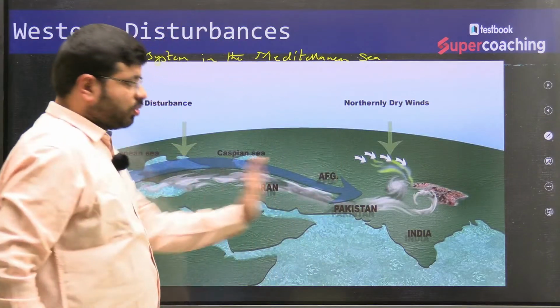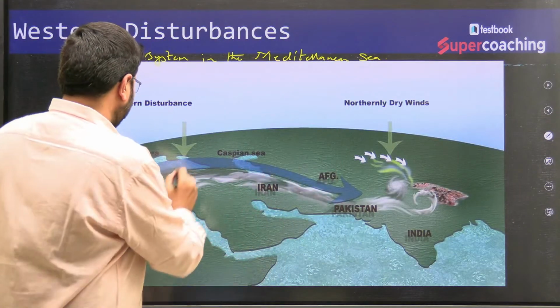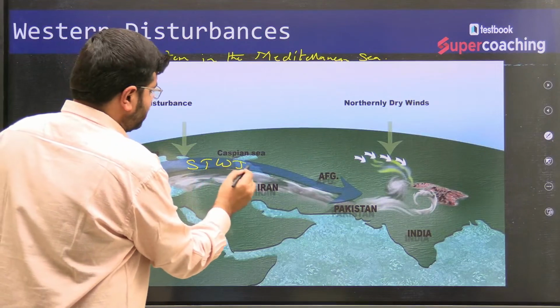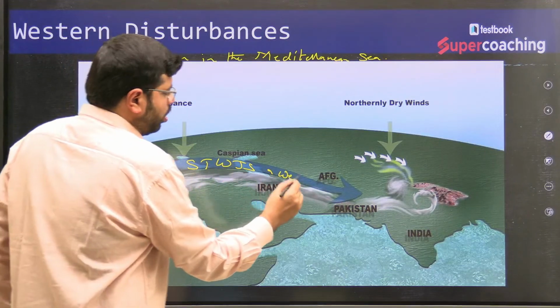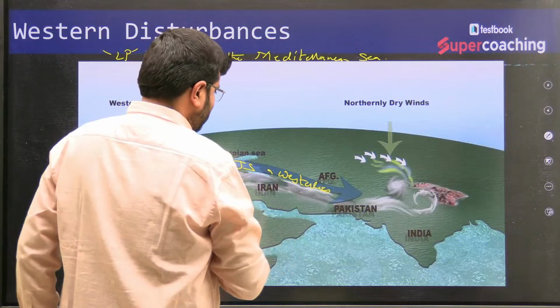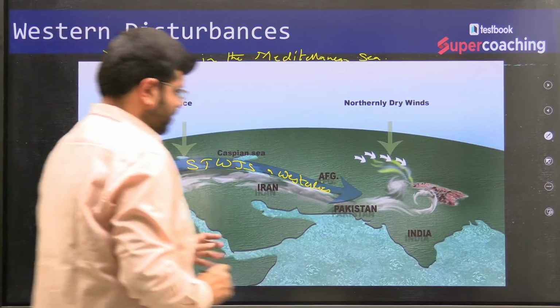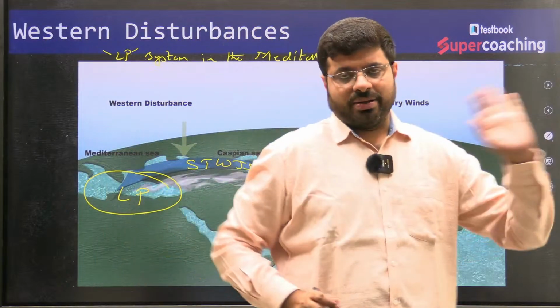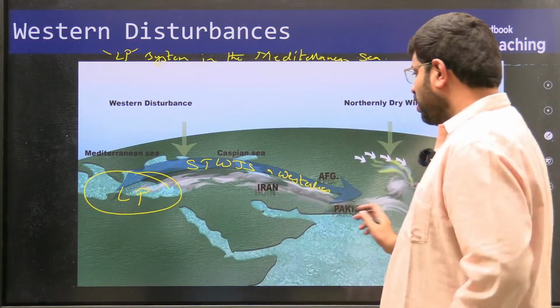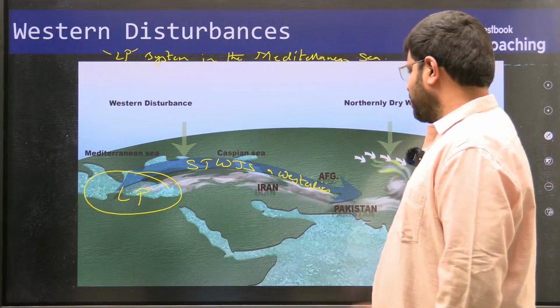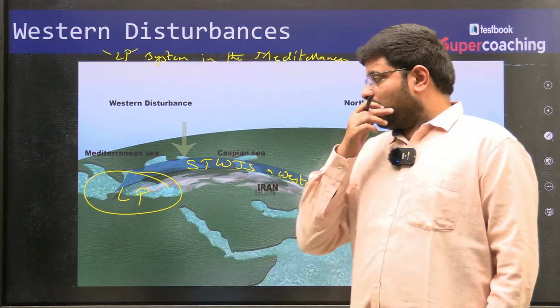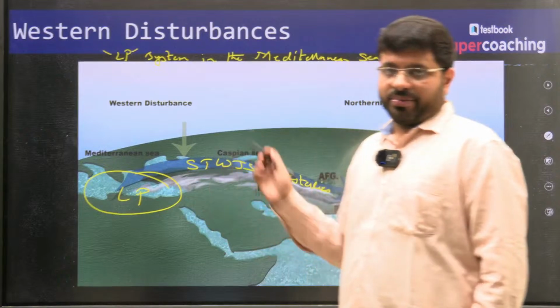These are dragged towards India by a jet stream called the subtropical westerly jet stream and also the global wind system called westerlies. So the low pressure systems originating in the Mediterranean Sea are dragged towards India because of the jet streams and westerlies. When they come, they are actually bringing moisture here.